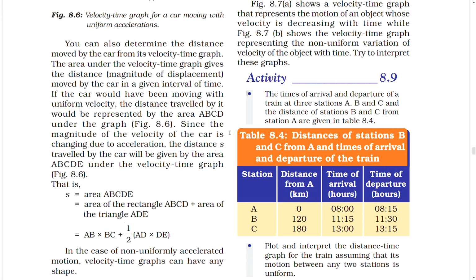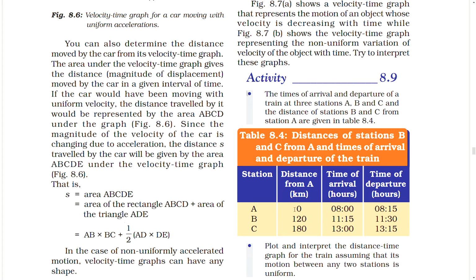Activity 8.9. Do this. The times of arrival and departure of a train at three stations A, B and C and the distance of stations B and C from station A are given in the table. Table: distances of stations B and C from A and times of arrival and departure of the train. Station, distance from A in kilometers, time of arrival in hours, time of departure in hours.